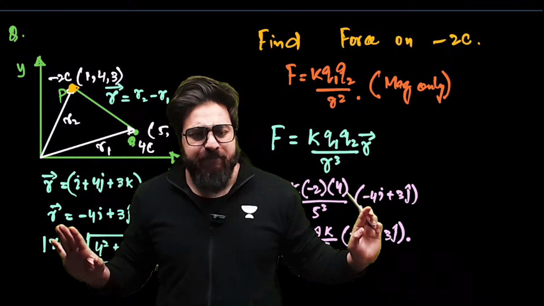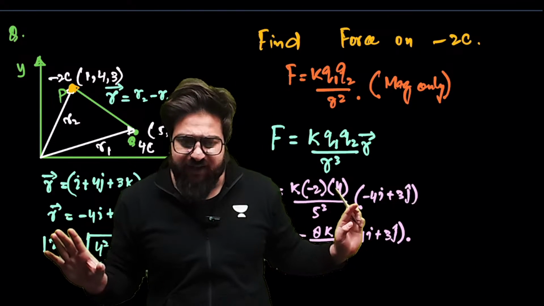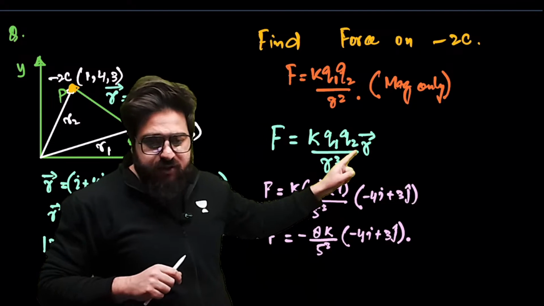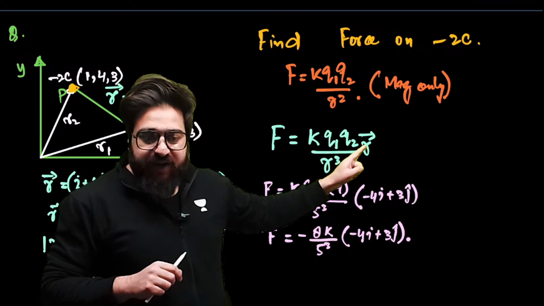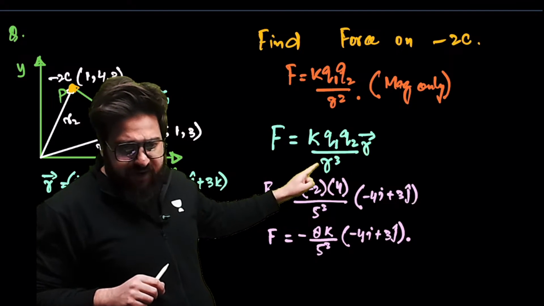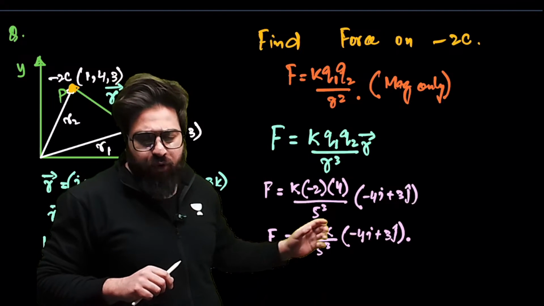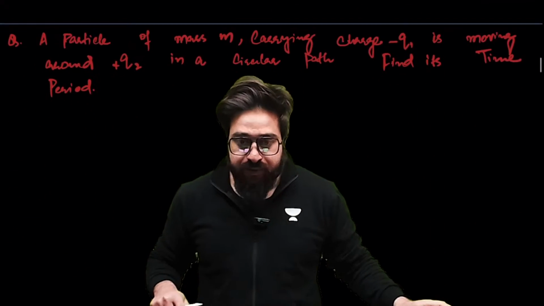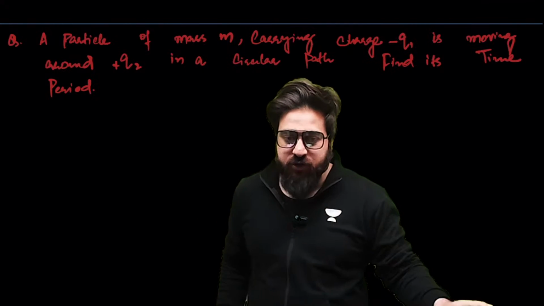Great. Simply, if you have to find the force in a vector form, you'll be using this formula. First, you'll be finding the R vector. Then you will be finding basically this R cube, mod of that. Okay. Now, we have the next question over here.